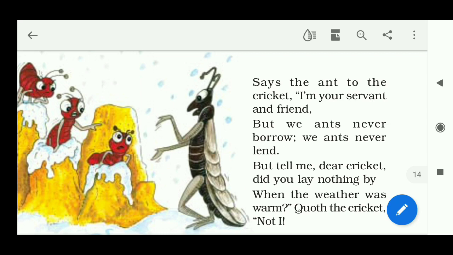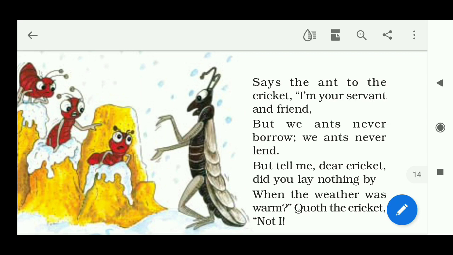O my cricket, I agree that I am your friend and I am your servant too. But we ants never borrow. But we ants have a peculiarity. We have a character. We have a specialty. It is that we ants never borrow anything from anyone.